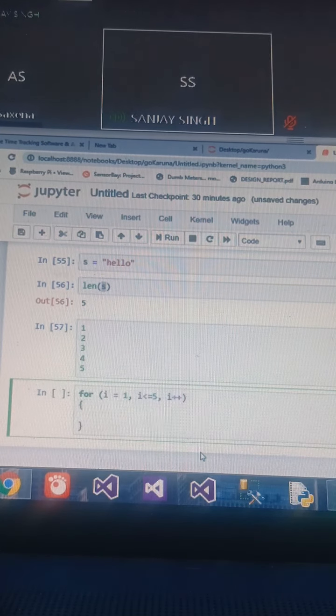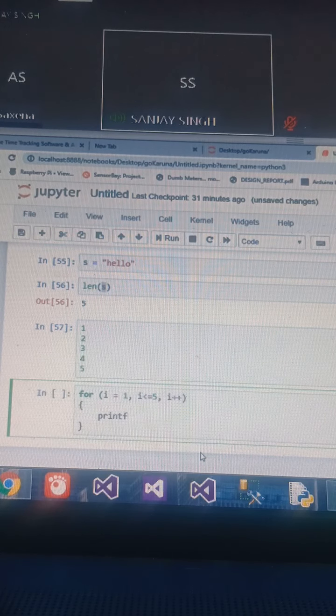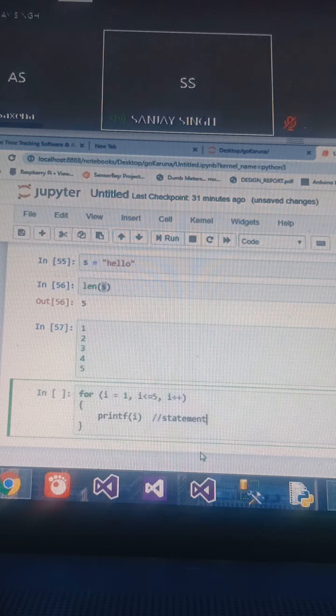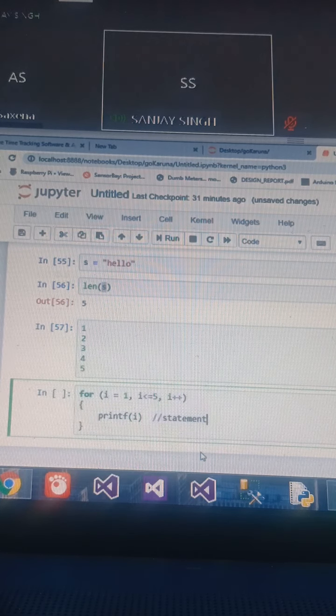Then I print whatever I want, let us say i. So this is what you used to do in C language for the for loop.